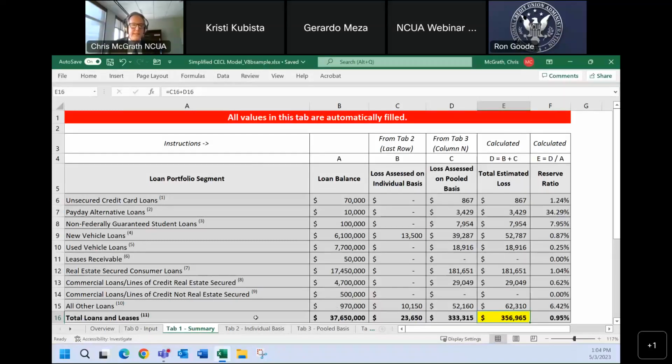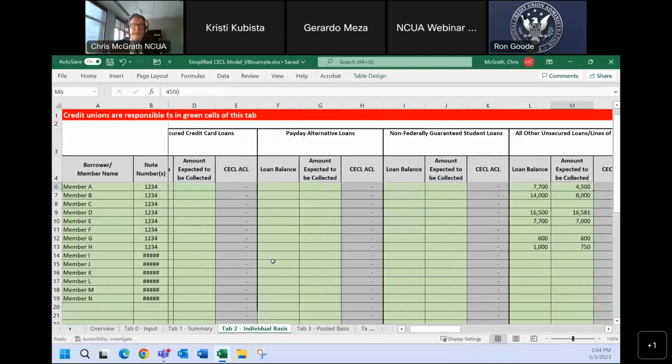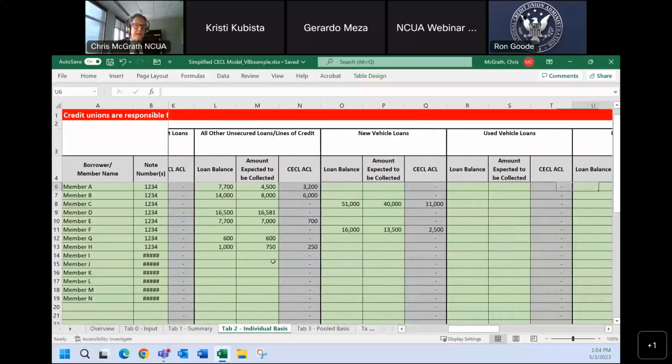So let's jump to tab 2, which is your specific reserve. CECL did not change the way you go about doing your specific reserve. What you've done in the past to come up with the balances that you expect to be collected is the same. I'm going to slide over here.